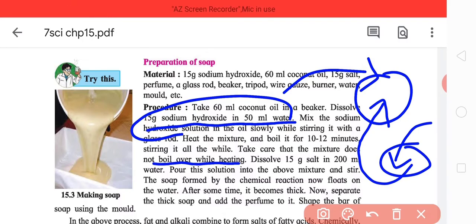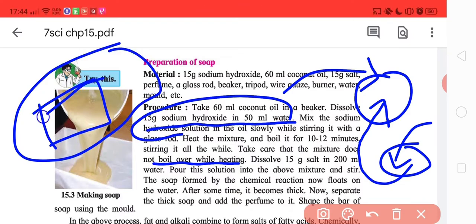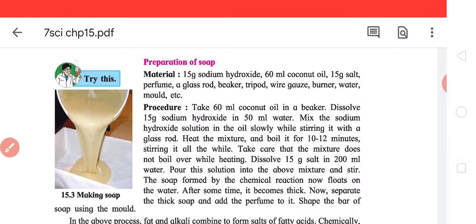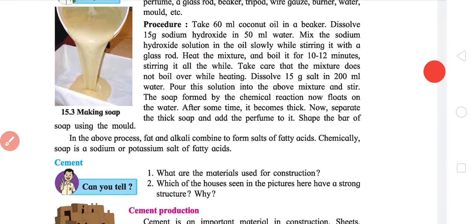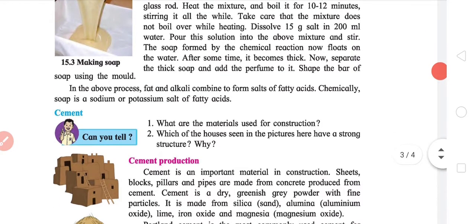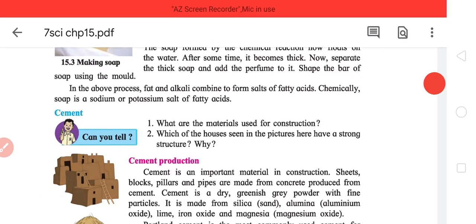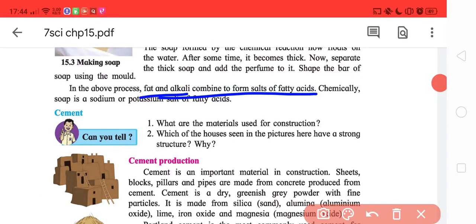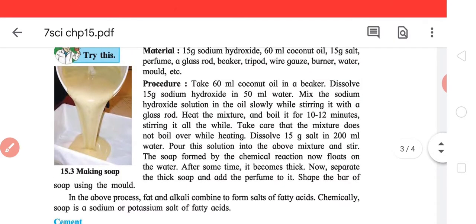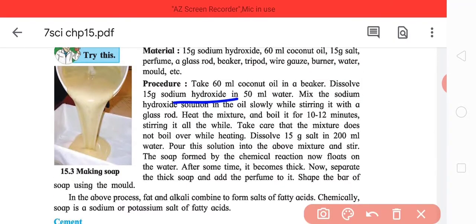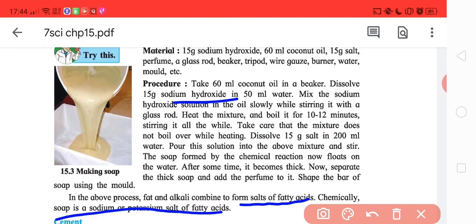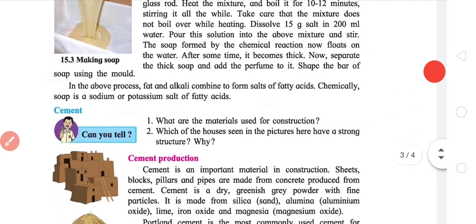After some time it becomes thick. What you see is one separate thick soap along with all of this. You take this out. Now add a few things that you want to add. As they say in the process, fat and alkali: the fat was coconut oil and the alkali was sodium hydroxide. They combine to form salts of fatty acids. Chemically, soap is a sodium or potassium salt of fatty acids.